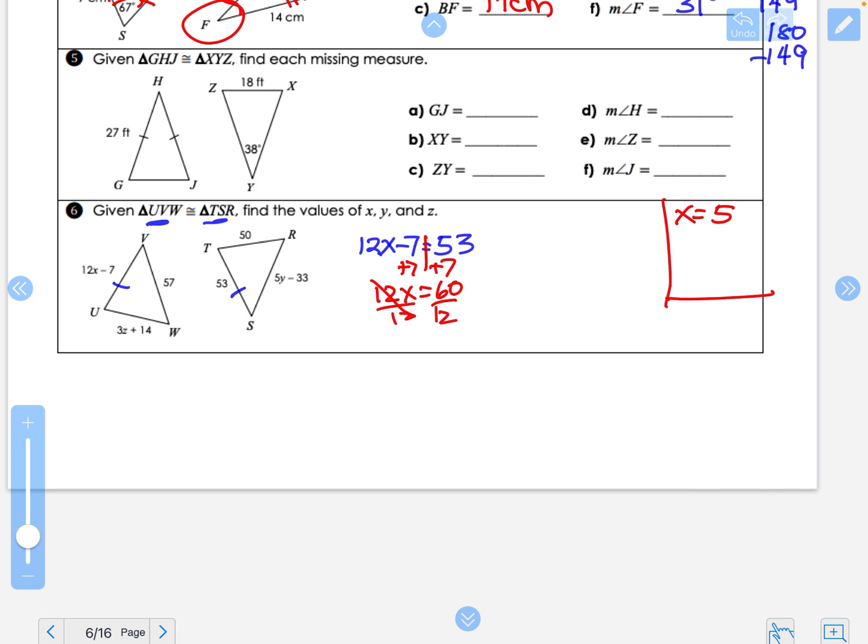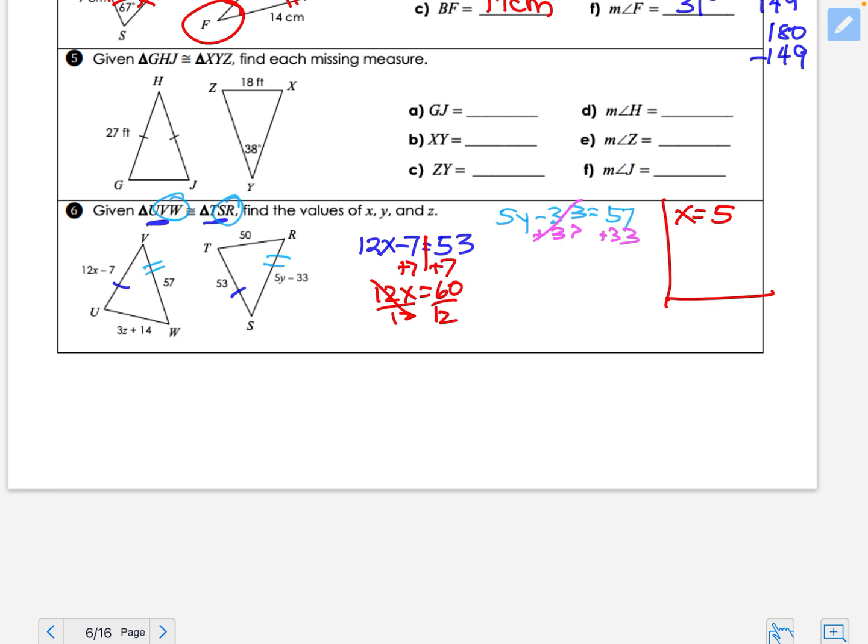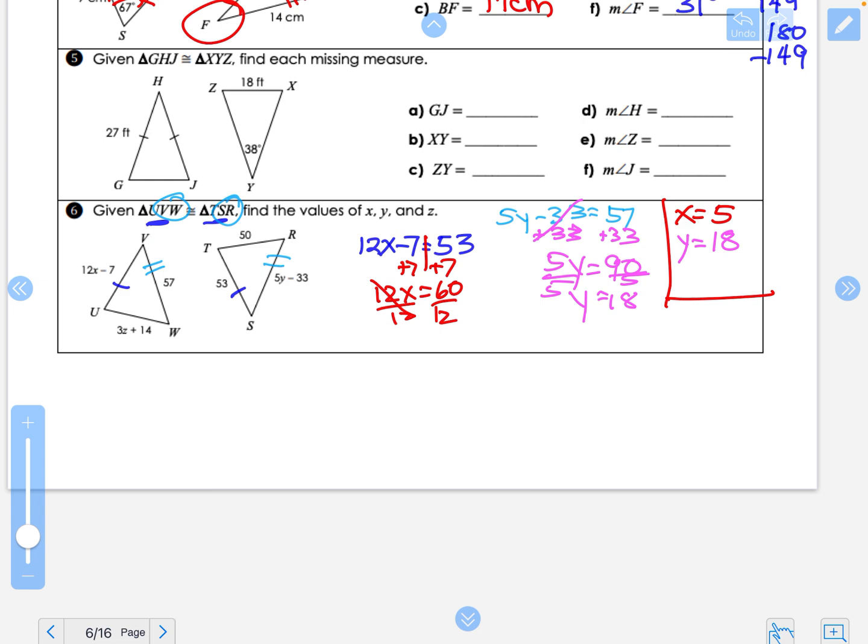And then I'm going to set up another one. Let's look at, where's my y? Right here. RS is congruent to VW. So 5y minus 33 equals 57. I'm going to add the 33. 90, divide by 5. And let me just make sure I did the math right. I did. So y is 18 because 5 goes into 90 18 times.